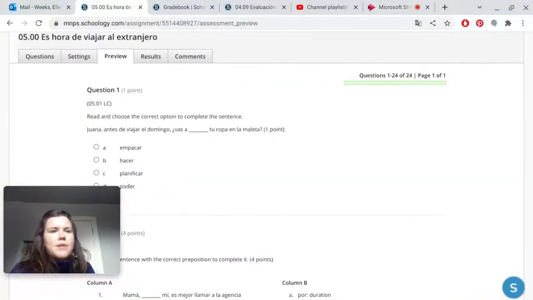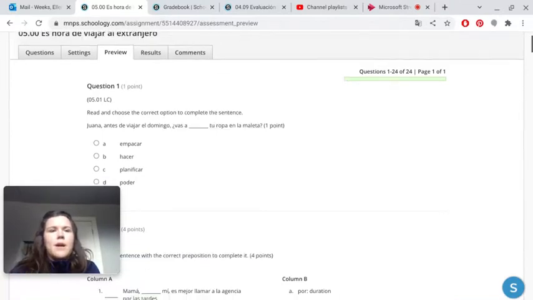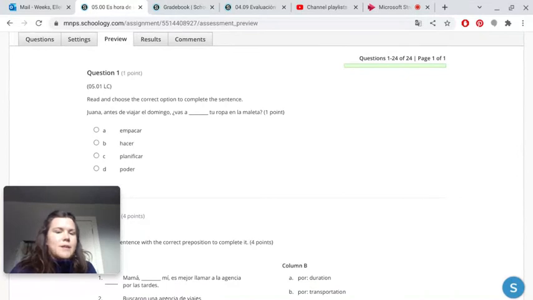Okay, when you open up 05.00, this is what it will look like. It will look a little different because everybody has a little bit of a different version that the virtual school puts out. So again, just like 04.00, this is only worth 1 point, and there's a lot of information that you might be like, hey, I haven't learned that yet.